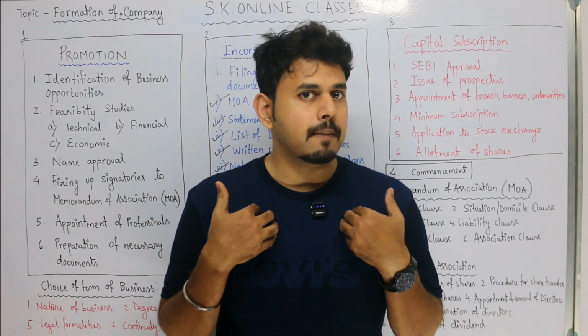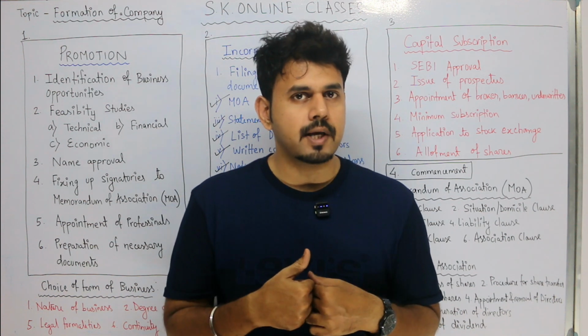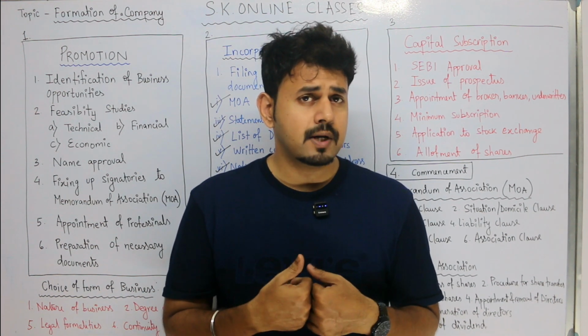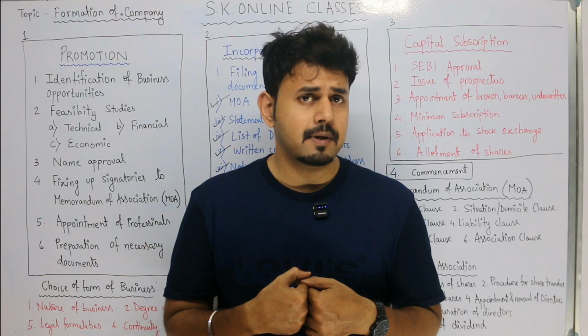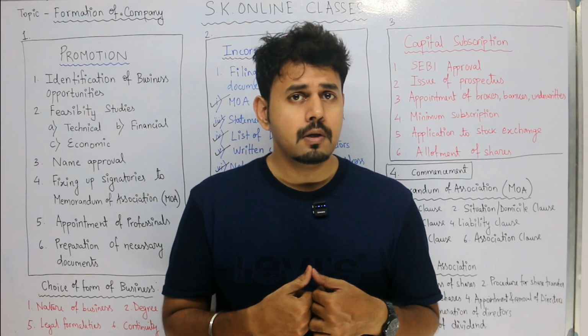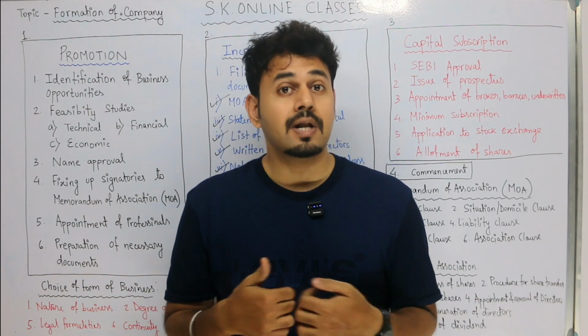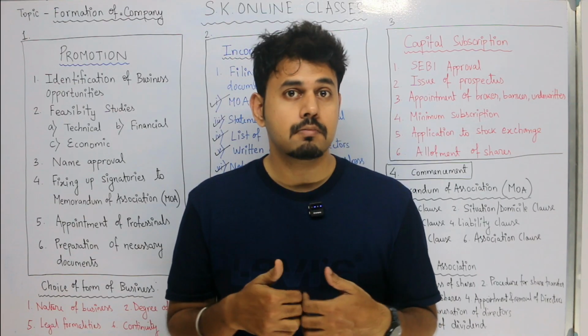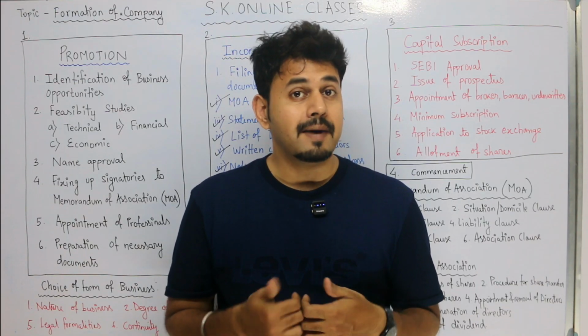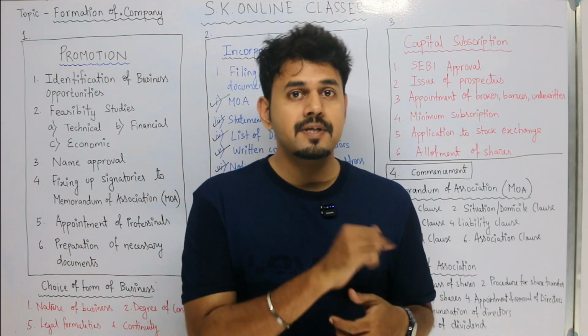Now, suppose I am a new company and I am issuing 1 lakh shares. How am I supposed to know that 90% of the shares will be subscribed by the public? The public might not know me. I am a new company, or they might not have that much trust in me. So there is a possibility that the shares will not be subscribed.